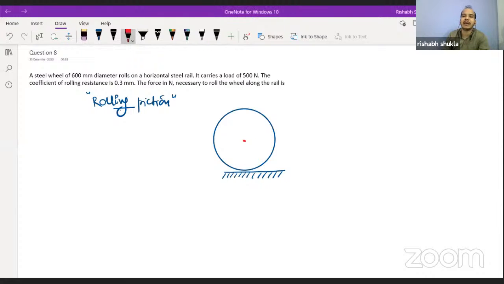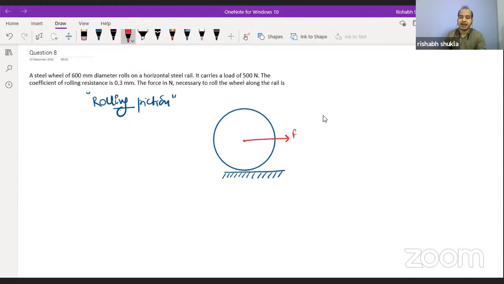The whole system will appear like this. Just see here, the whole system will appear like this. Rolling friction in terms of force can be defined as the amount of force which is required in order to make the body rolling.